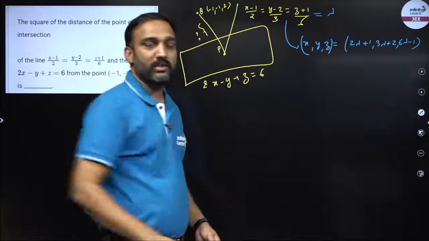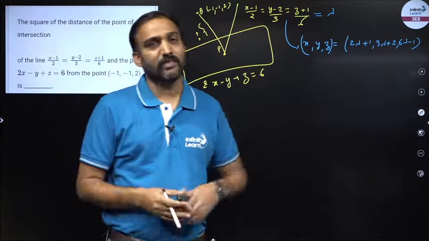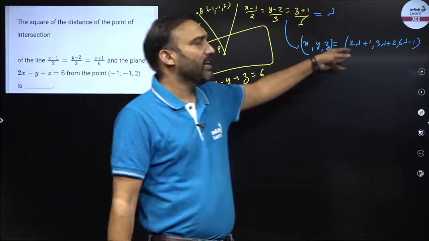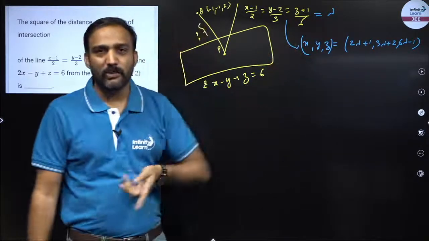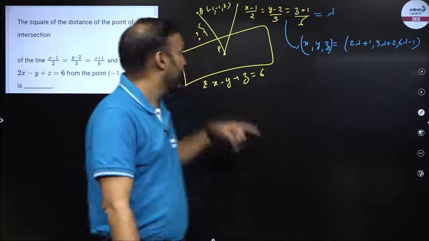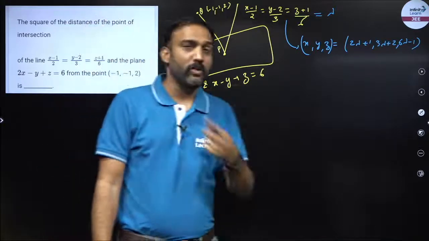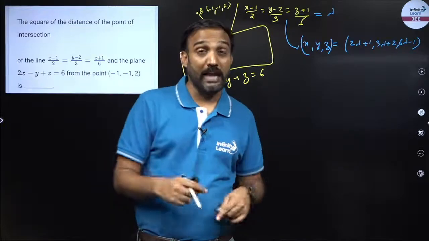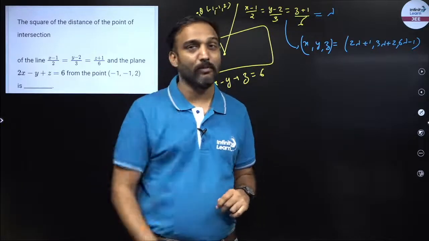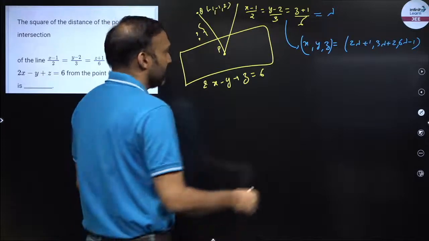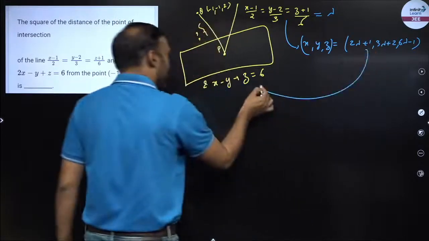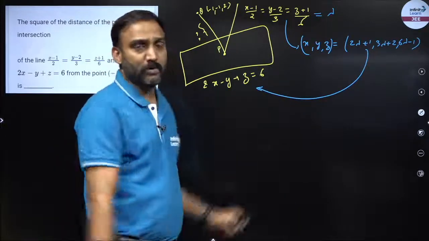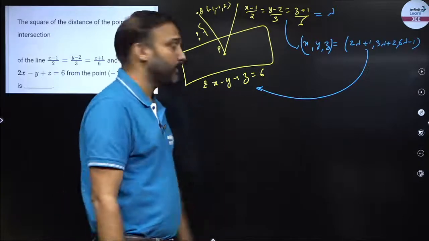So now I got the point on the line. This will represent any point. Lambda के अलग अलग वैल्यूज पुट करूंगा, लाइन के ऊपर अलग अलग पॉइंट्स मिलते जाएंगे. मुझे कौन से पॉइंट में इंटरेस्ट है, ये P पॉइंट में. P पॉइंट में एक और खास बात है, the P point lies on the plane as well. So the equation of the plane will be satisfied by this particular point P. So अभी अपन क्या करेंगे, पॉइंट P को उठा के प्लेन की इक्वेशन में डाल दो, because this P point should satisfy the equation of the plane.